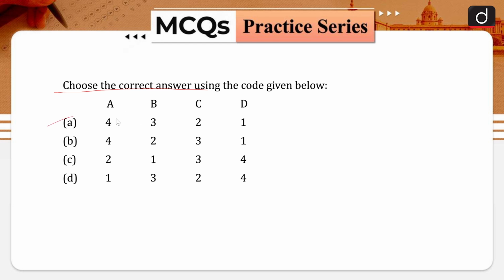Option A for A 4, B 3, C 2 and D 1. Then option B for A number 4, B number 2, C number 3 and D number 1. Option C for A number 2, B number 1, C number 3 and D number 4, and option D is for A statement 1, for B statement 3, C 2 and D 4. So the correct answer is going to be option A, 4 3 2 1.